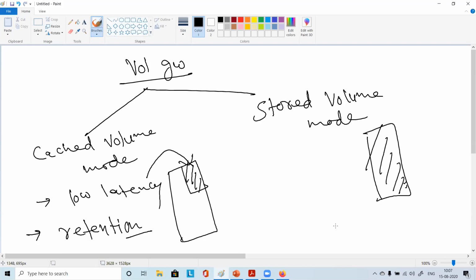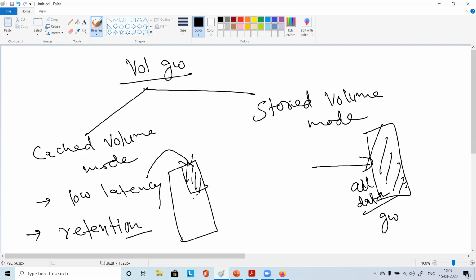Is such a requirement possible? Yes, you can configure the gateway. This is the gateway, and this will have all the data.